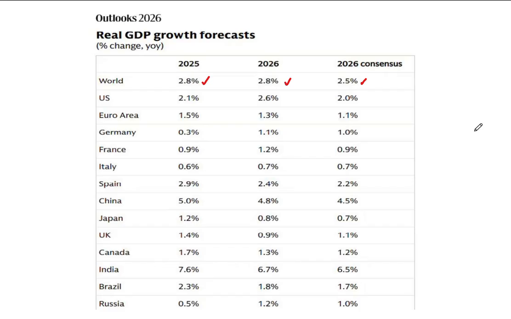In the euro area, growth is expected, as indicated here, to be at about 1.3% in 2026. But the consensus, which varies from Goldman Sachs' projection, has the growth of the Eurozone being at about 1.1%. Germany is expected to grow by about 1 to 1.1% in 2026 as well, which is considerably weak. Some forecasts have the German economy growing by as much as 1.3%.